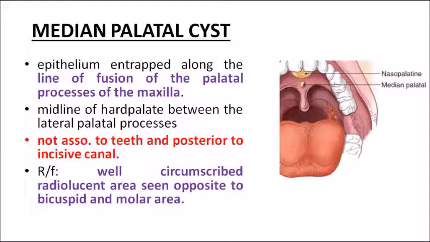So during the development of the face, as the palatal shelves fuse together, the lateral shelves, both right and left, fuse together to form the hard palate, there could be some entrapment of epithelium. Because of this, the epithelium can give rise to the cyst, the median palatal cyst. Clear? I hope it's very clear now. And it lies in the midline of the hard palate only, between the lateral palatal processes.